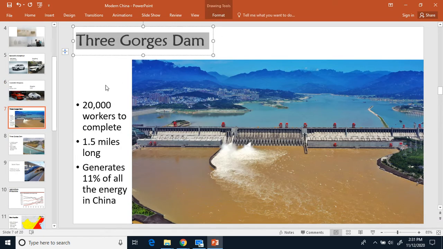Go ahead and make a bullet and write down 3 Gorges Dam.